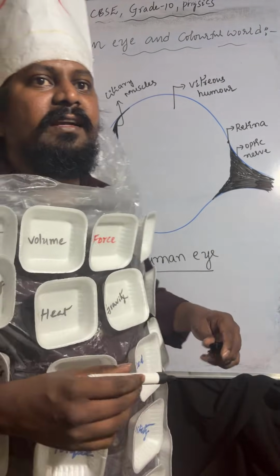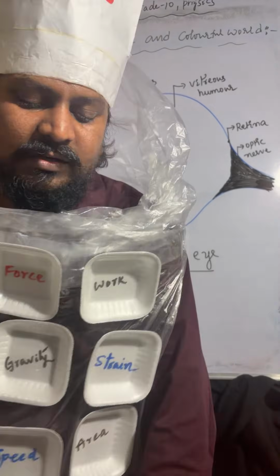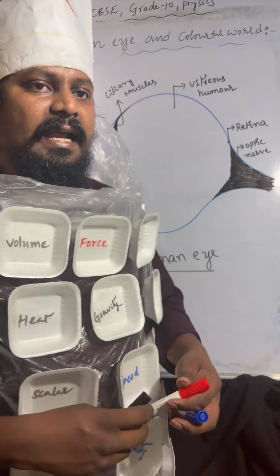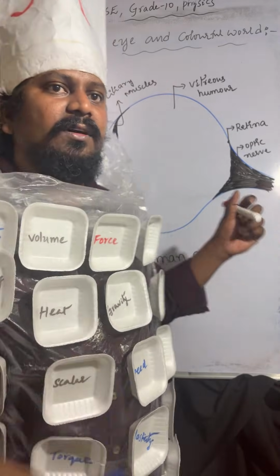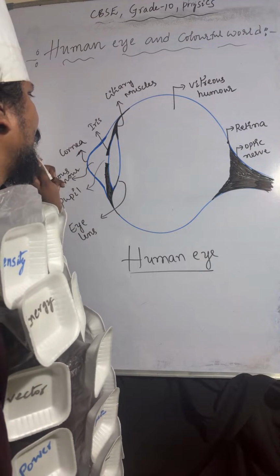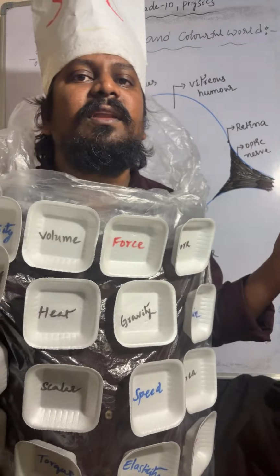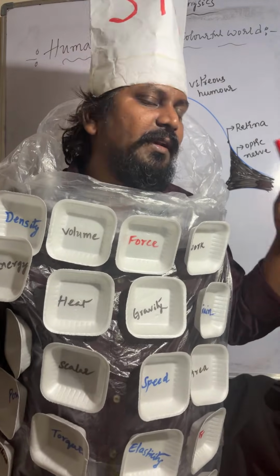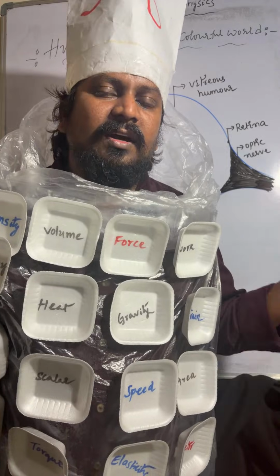The cornea is the frontal, protective layer of the eye. Most of the refraction takes place at the cornea when light rays enter. At this portion, most of the refraction takes place. This is the cornea. Coming to aqueous humor: it is a jelly type liquid present between the cornea and the eye lens.